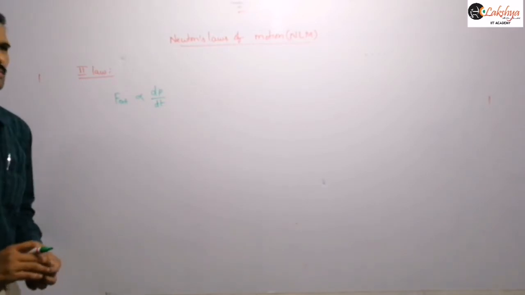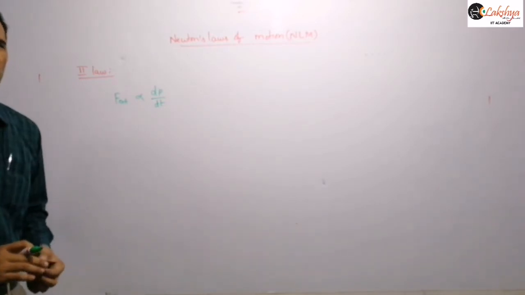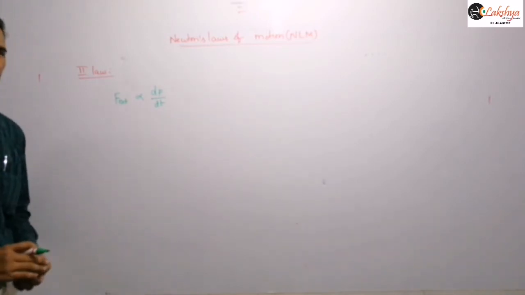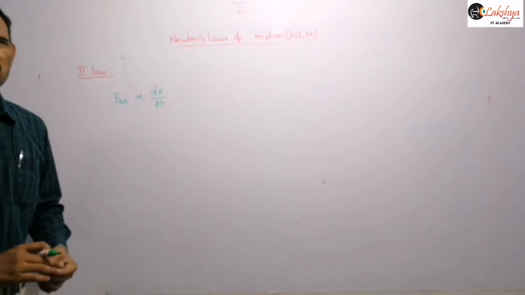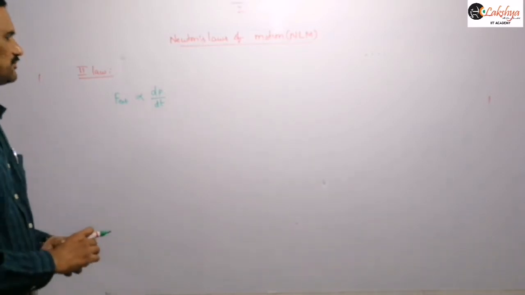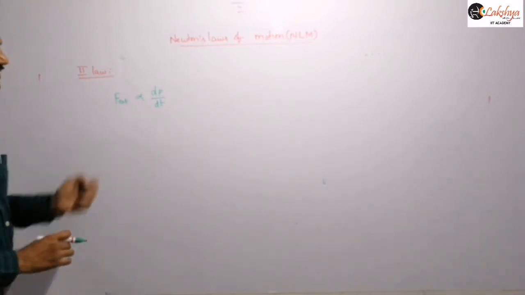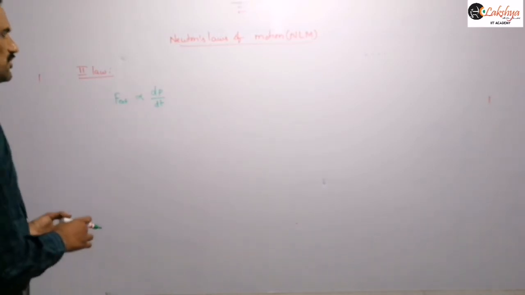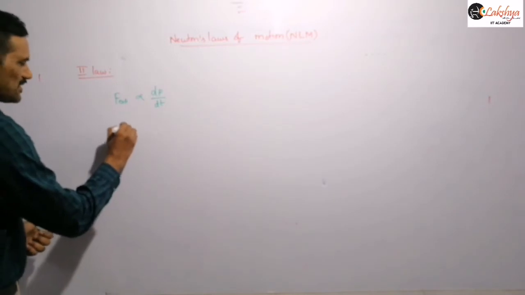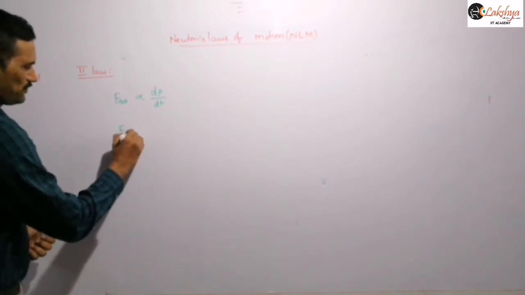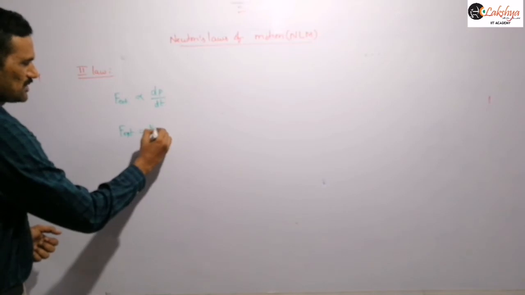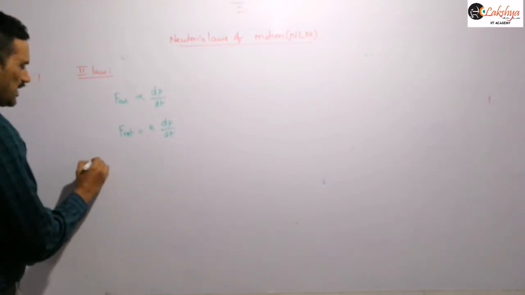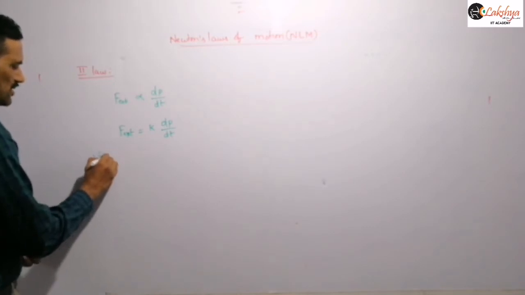And it takes place in the direction of the external force. That means the rate of change of momentum takes place in the direction of that force. So the given information is that the external force is directly proportional to the rate of change of momentum. You can write this as external force is equal to some constant k into dp by dt, where k is the proportionality constant.